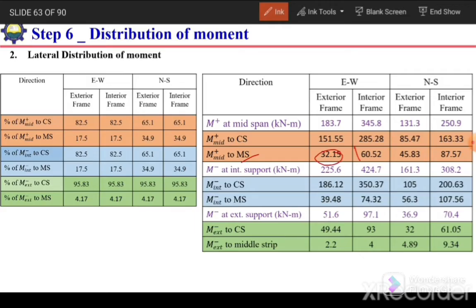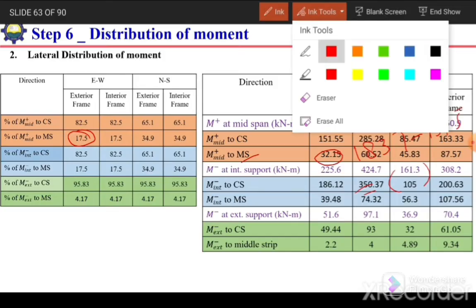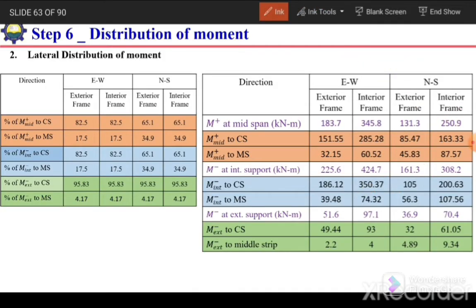We can calculate this value, 32, in two ways. Either subtract 183.7 minus 151.5, which gives you 32.15 kilonewton meter, or otherwise, we have seen that the percentage is 17.5, so 0.175 times 183.7. Either way we can calculate the contribution of middle strip to resist this MD positive. Similarly, we can do the calculations for negative moments at interior spot.